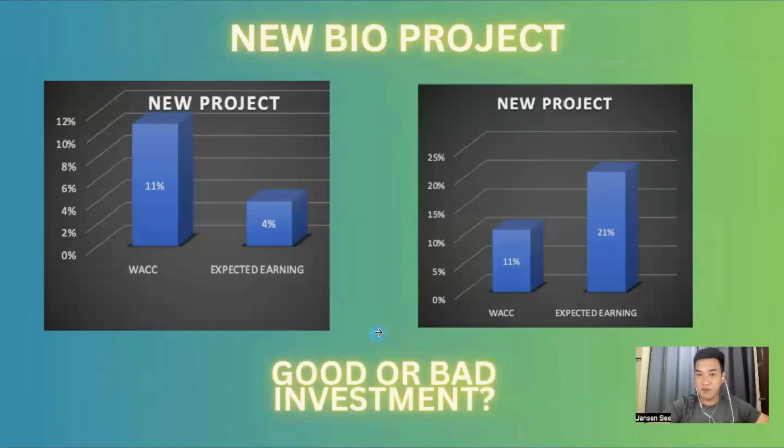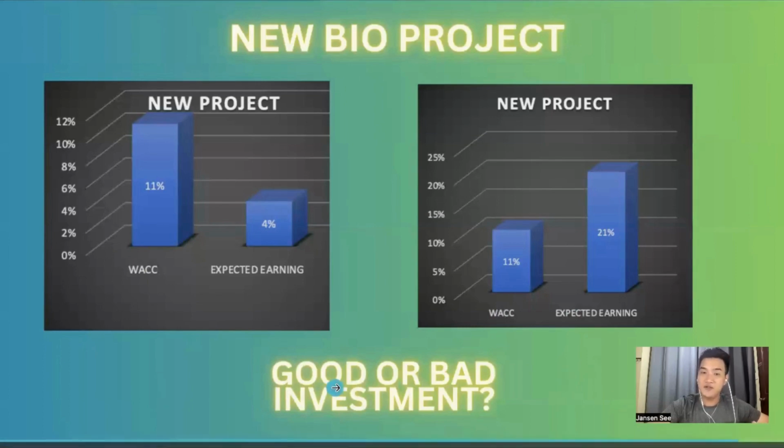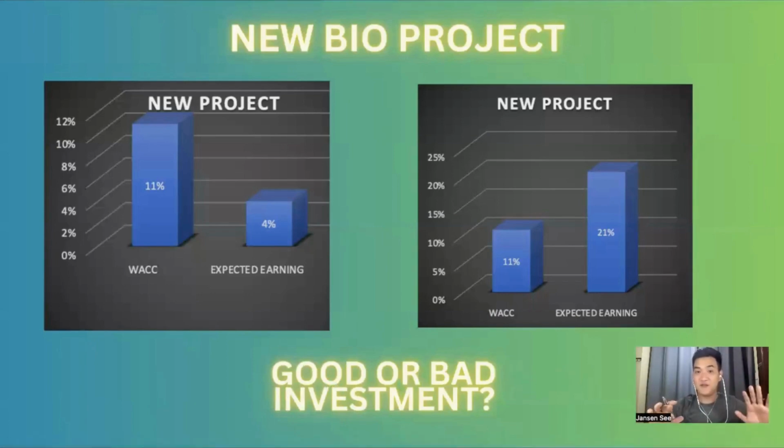Well, for example, our WACC is 11% and the new project expected earning is 21%. Is it a good or a bad investment? Of course, it is a good investment because we gain 10%. That is how we use the WACC.